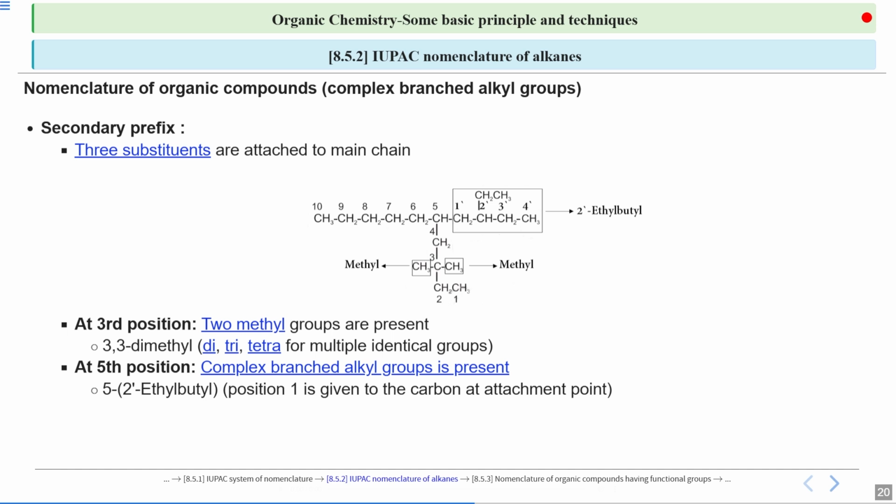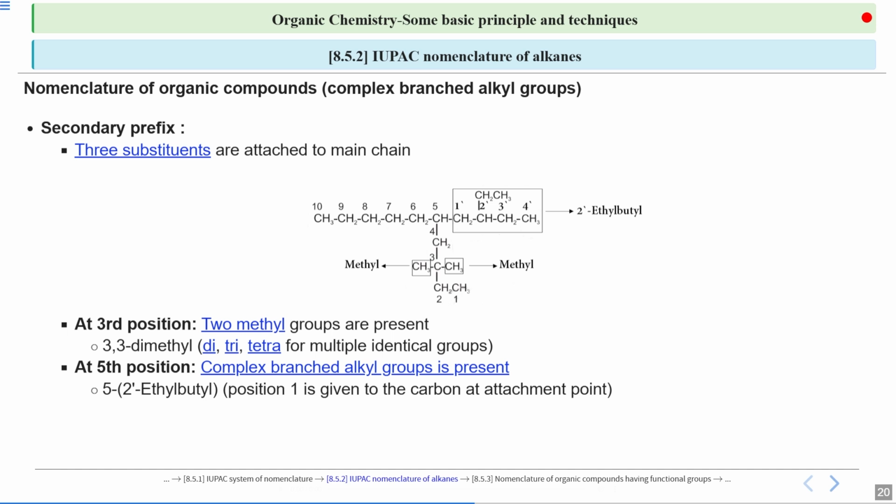Now if you do numbering in this way, then on the second position we have this ethyl. So how will you name it? 2-ethyl for this branch. So two things are there: there is a branch and there is a branch attached onto this branch. Therefore, we are naming it as a complex branched alkyl group.